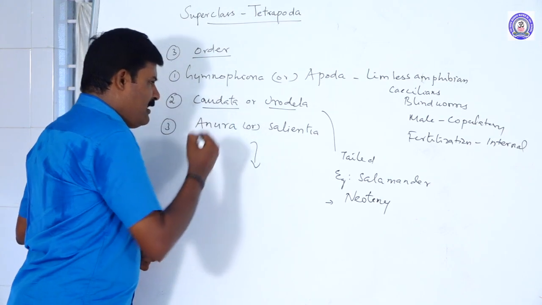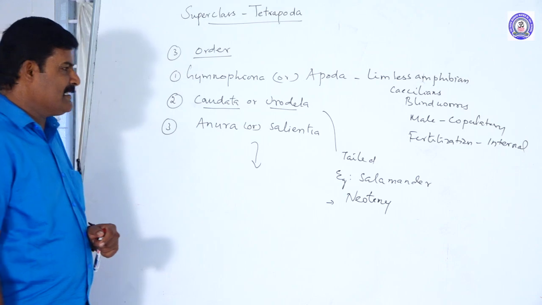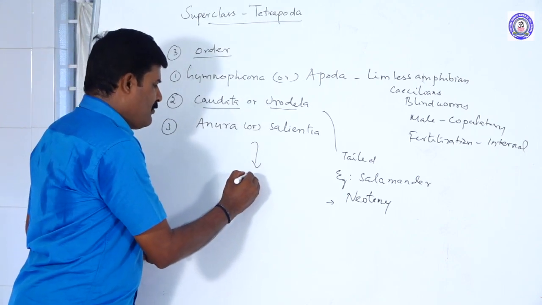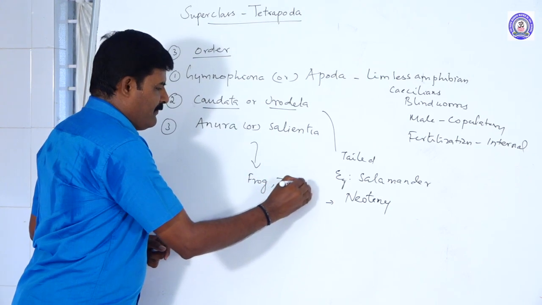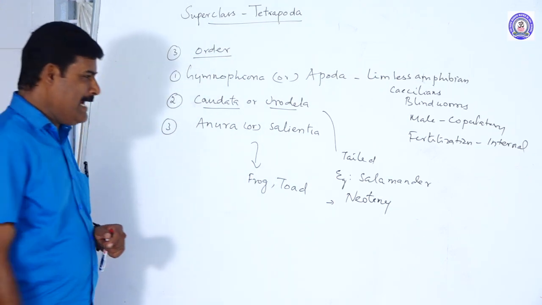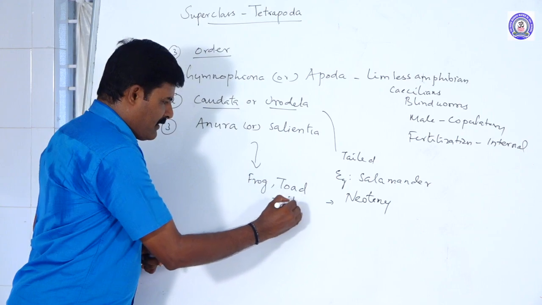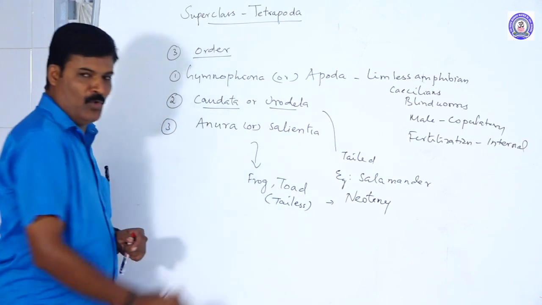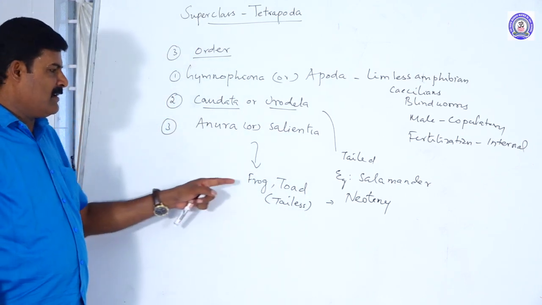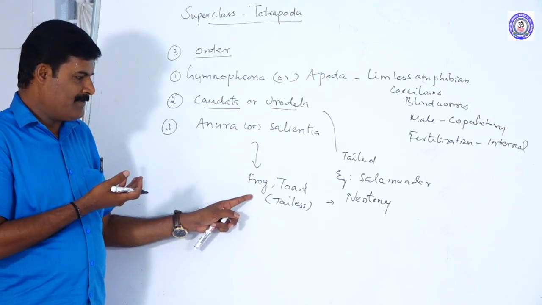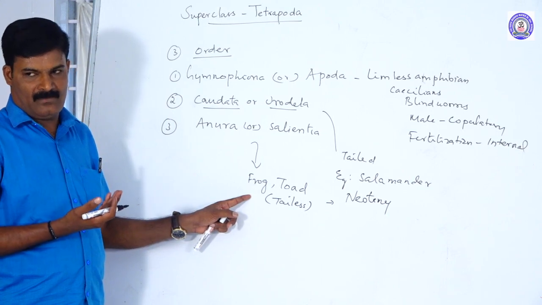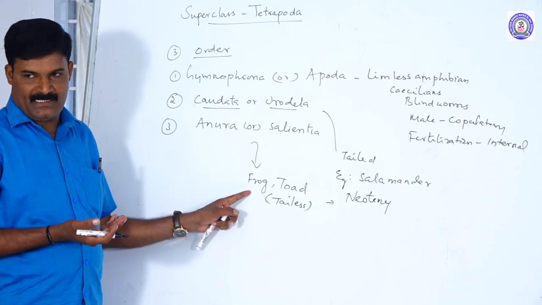The third one is called Anura or Salientia. Examples are frog and toad. These are tailless amphibians. No tail. So these are common characters of the frog that we already know. A frog is without a tail, has limbs, and internal fertilization.